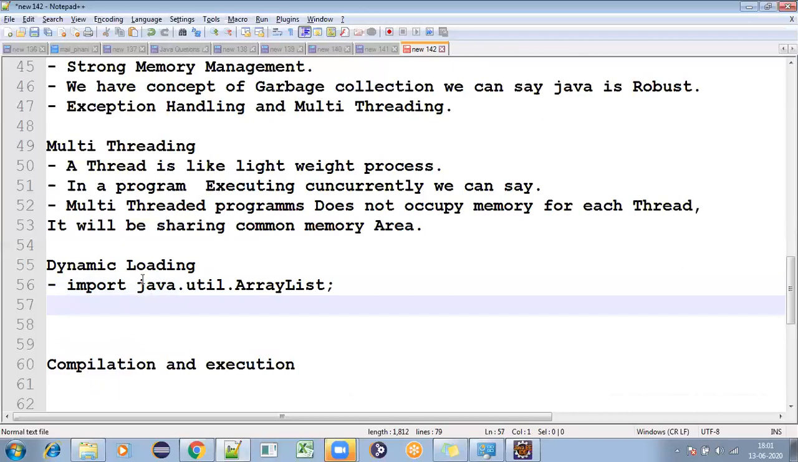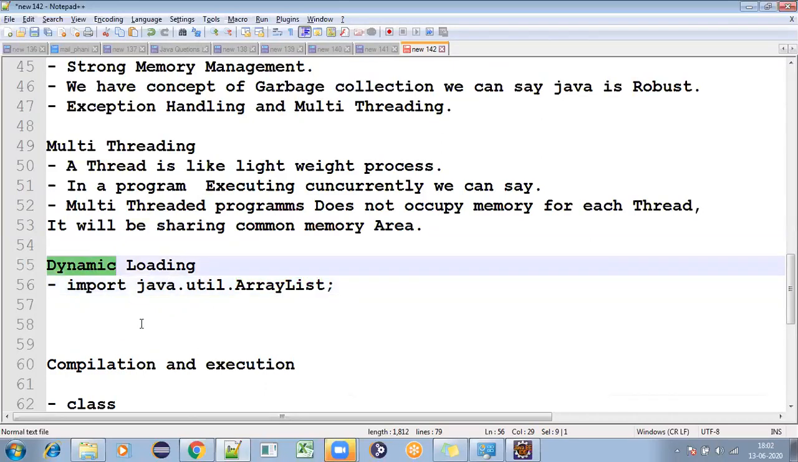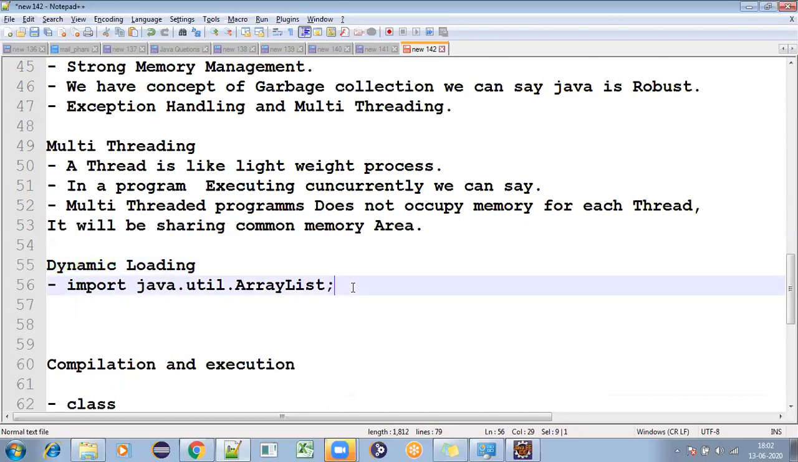So if I'm using ArrayList like this, java.util.ArrayList, then inside that ArrayList there is a method. For example, I want to remove one of the objects. Only that particular method will be called. Instead of loading everything, it will call only one particular method dynamically and use it. So it will not load everything before executing your program. That is the reason people go for the concept of dynamic loading.